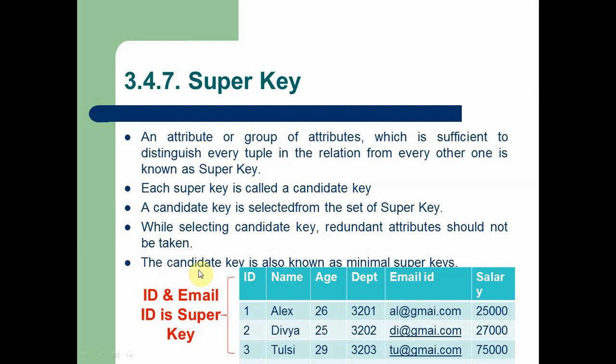Next, the candidate key is also known as a minimal super key. In this table you can see ID and email ID are the two attributes which are called super keys, because both these attributes are primary keys, and by using these two attributes we are identifying a single record or a tuple or a row in a table. So here in this table, ID and email ID are called super keys because both attributes are primary keys or candidate keys. Both attributes are used to identify a single record in this table.